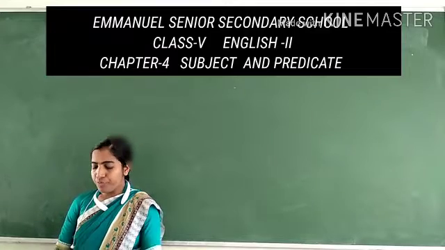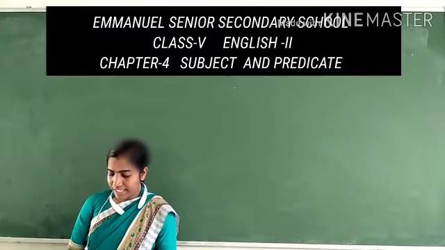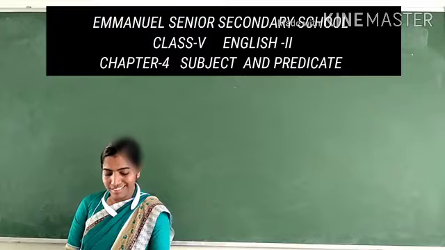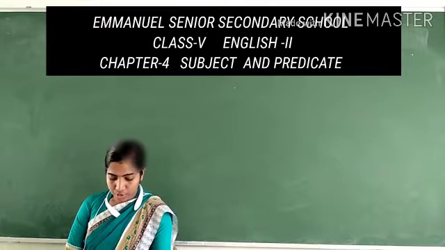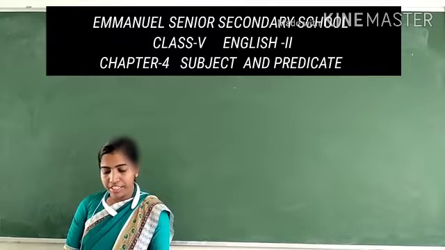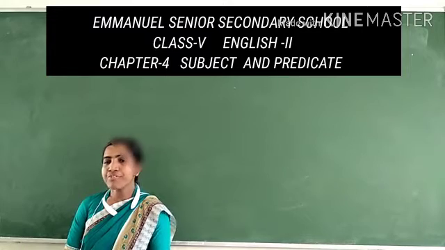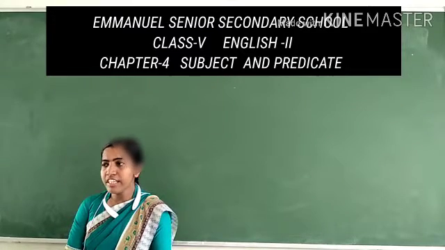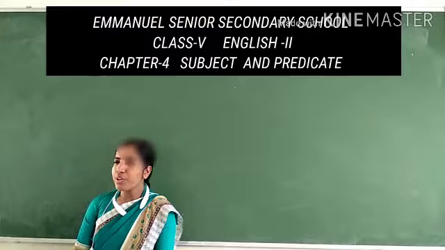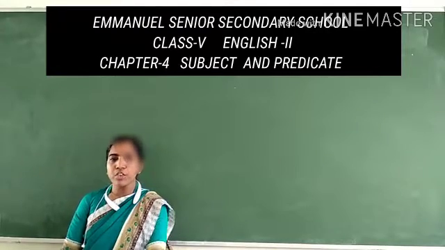Okay, children. We had completed exercise A, exercise B, and exercise C in the last class, and today we will be going through exercise D, E and F of chapter 4. Are you all ready? I will be reading exercise D. Everyone look at your book.